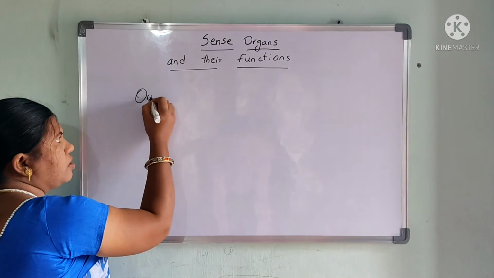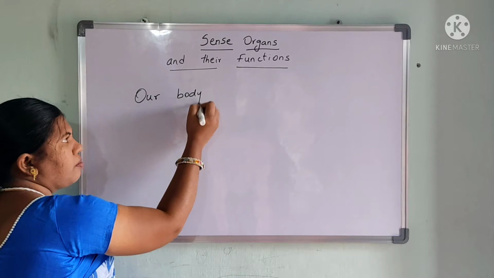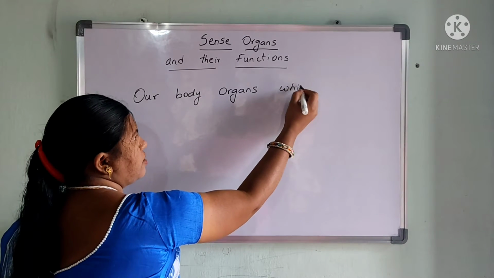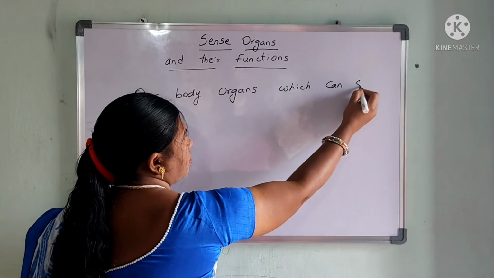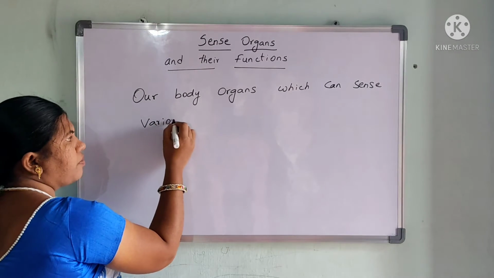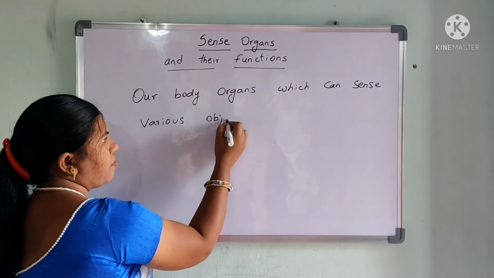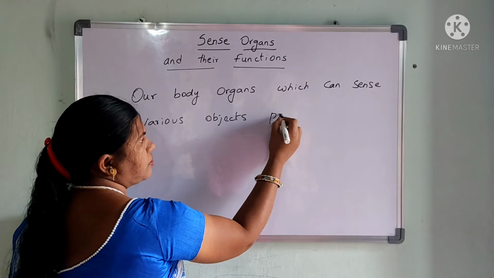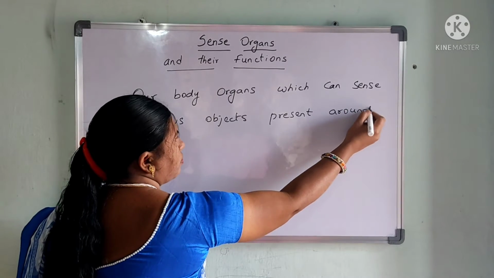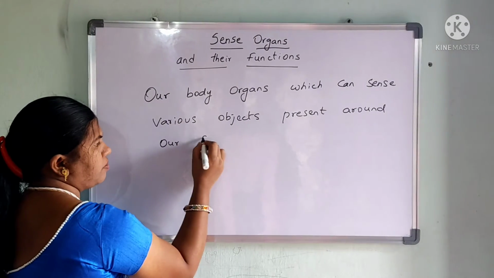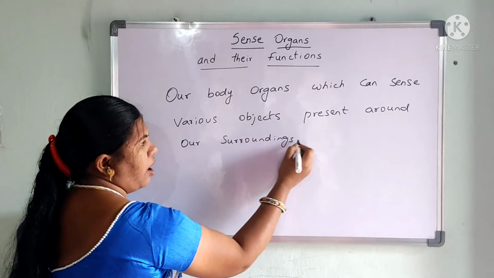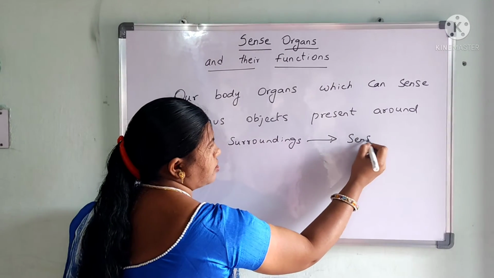Our body organs which can sense various objects present around our surroundings are called as sense organs.